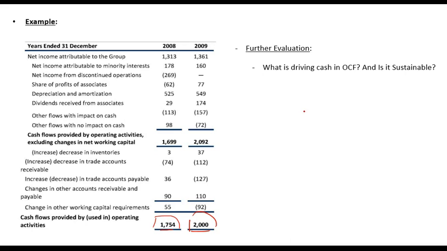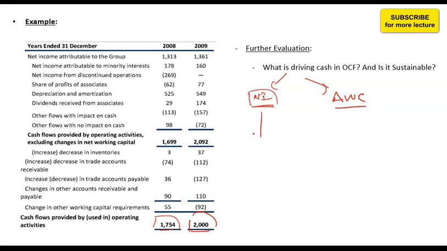As we discussed, there are two key sources that will drive the operating cash flow: net income and changes in working capital. So you need to see whether income is driving the operating cash flow or changes in working capital is driving it. And within income, you will look at the net income and also at the earnings before depreciation and amortization, that is net income plus non-cash charges, to find out whether net income plus non-cash charges are aligned with the operating cash flow number or not.